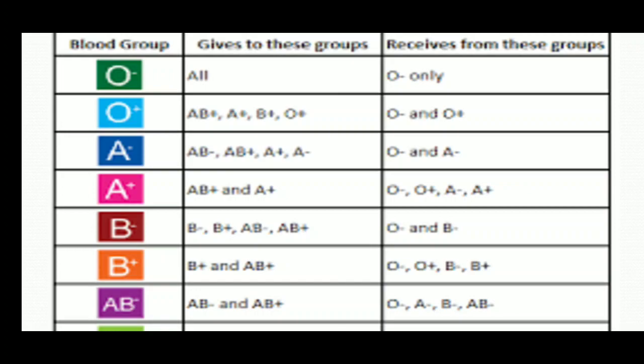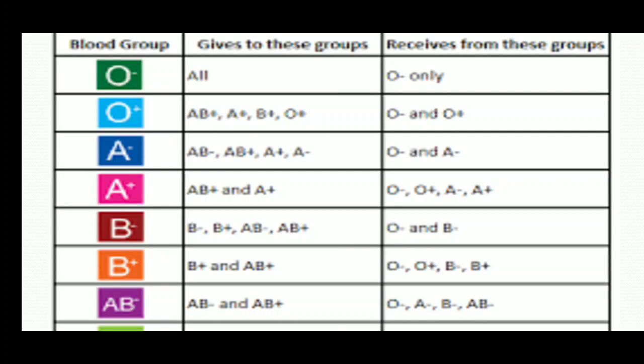But if it is B positive, they can donate to B positive also and AB positive also, and they can receive from O, which is universal donor, so they can receive from O negative also and O positive also, and B negative also, B positive also.